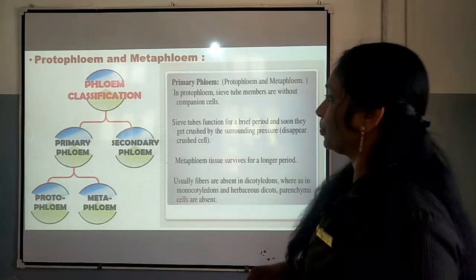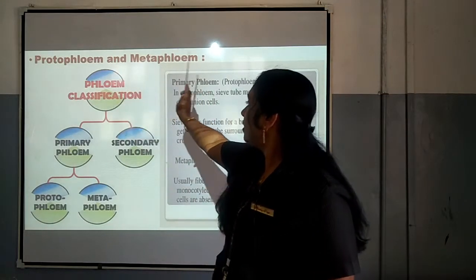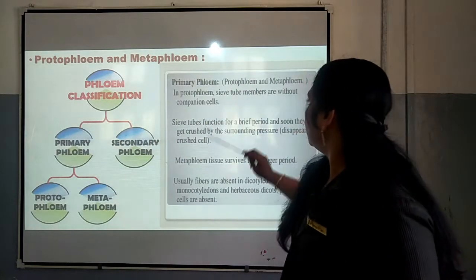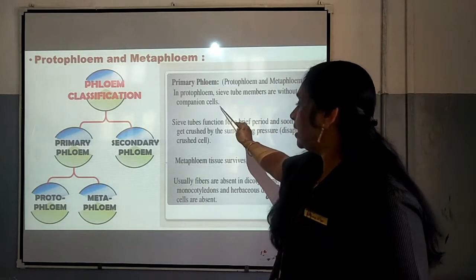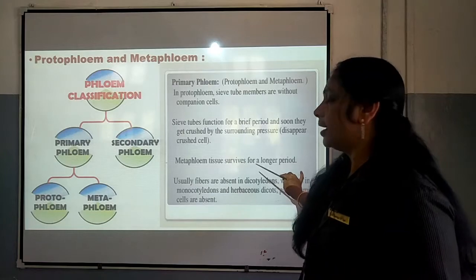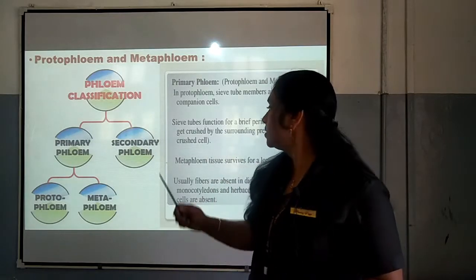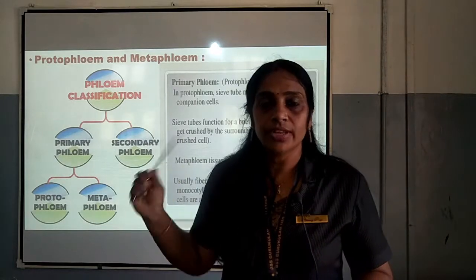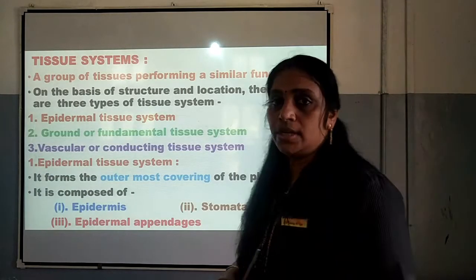Next, we also understood about the 2 types of phloem, protophloem and metaphloem. Protophloem is the part of primary phloem, and in protophloem the sieve tube members are without companion cells, they are narrow. In the case of metaphloem they survive for a longer period, and they have broader sieve tubes. So, that is related to protophloem and metaphloem. It is very important, my dear children, you have to study it. So, I think till here we understood in our previous class.